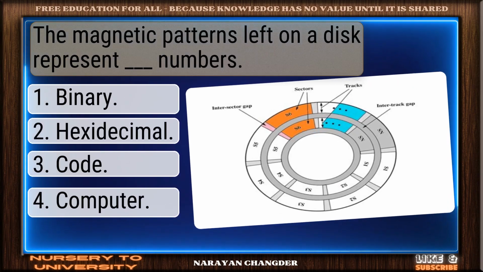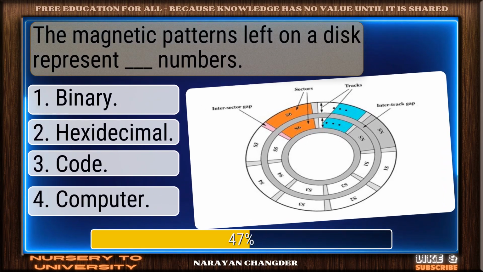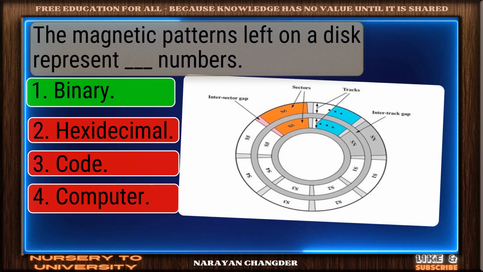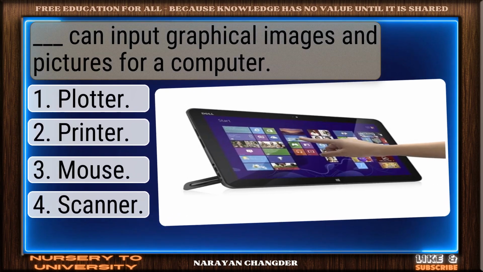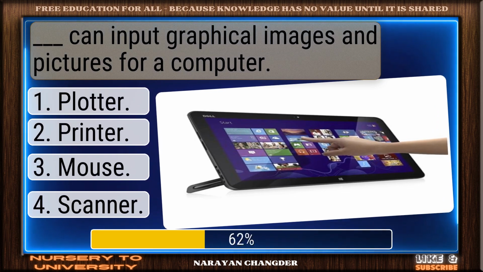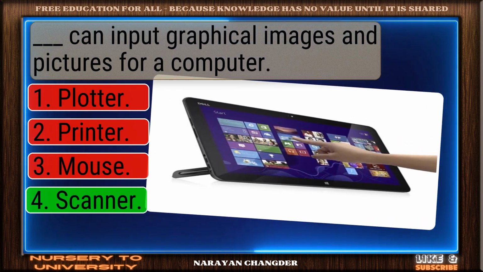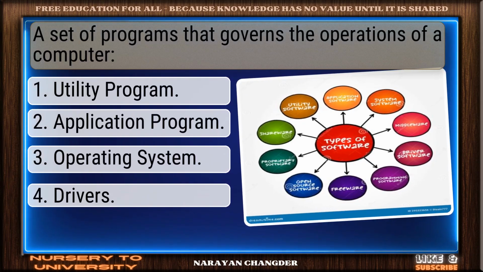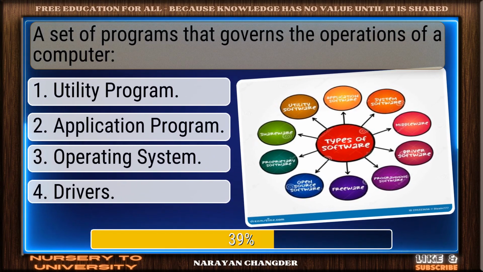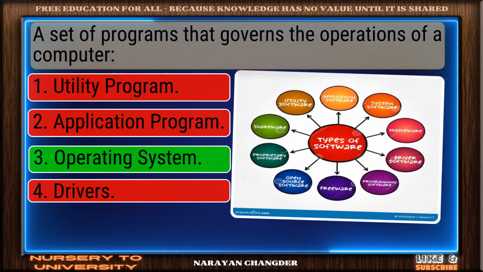The magnetic patterns left on a disk represent dash numbers. Right again. Binary is valid. Dash can input graphical images and pictures for a computer. Excellent choice. Scanner is right. A set of programs that governs the operations of a computer. Bravo. Operating system is the answer.